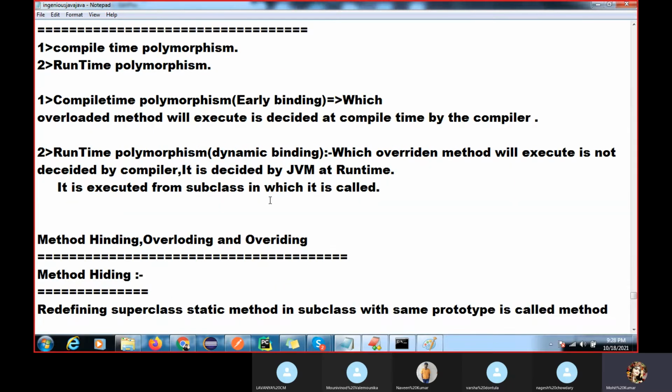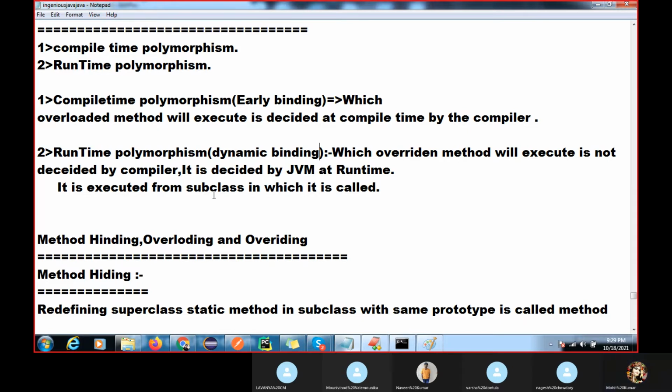Runtime polymorphism is called dynamic binding. Which overridden method will execute is not decided by the compiler. It is decided by the JVM, and it is executed from the subclass. That is called runtime polymorphism. Method overriding is called runtime polymorphism, and that is called dynamic binding.